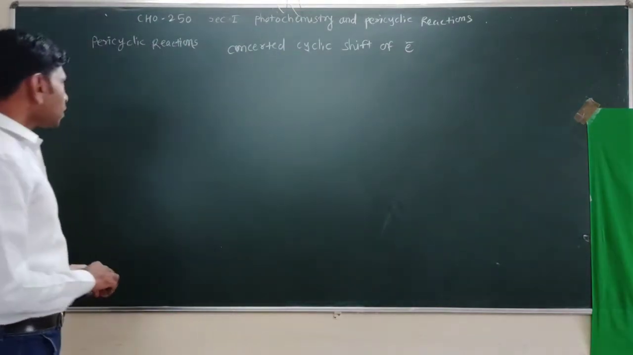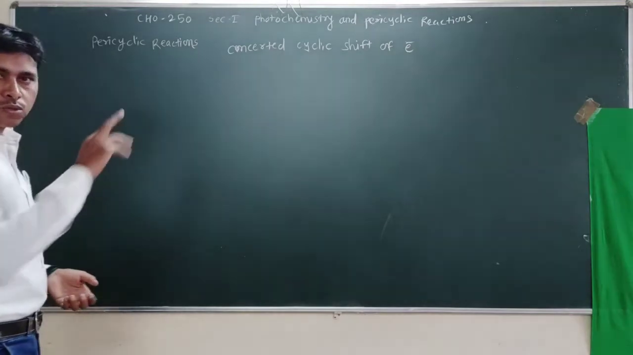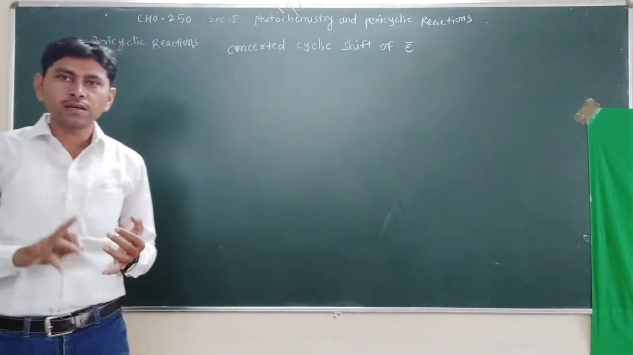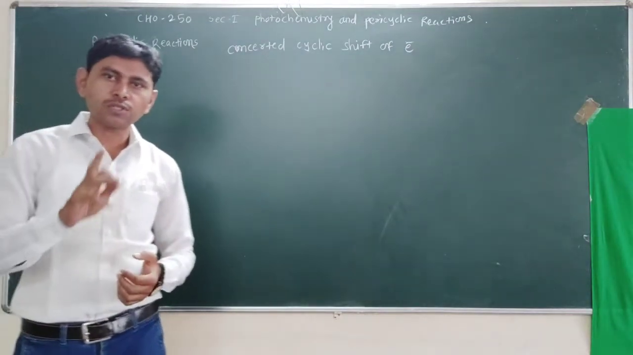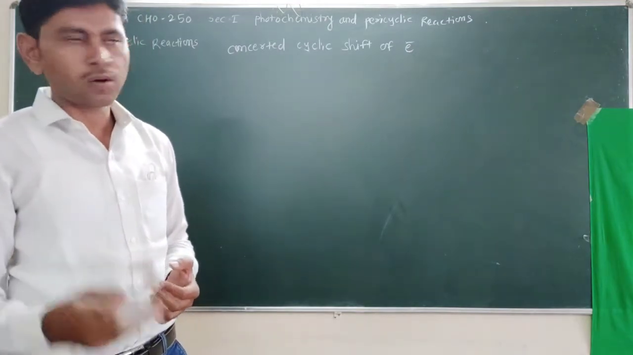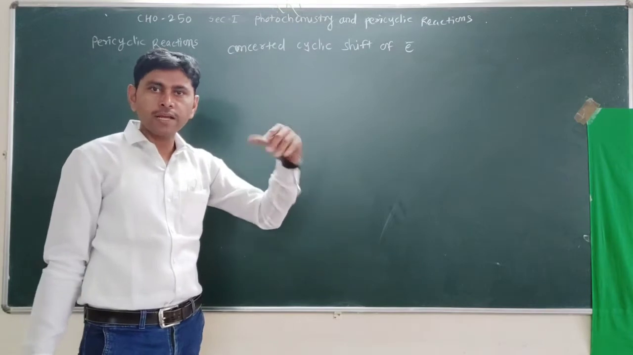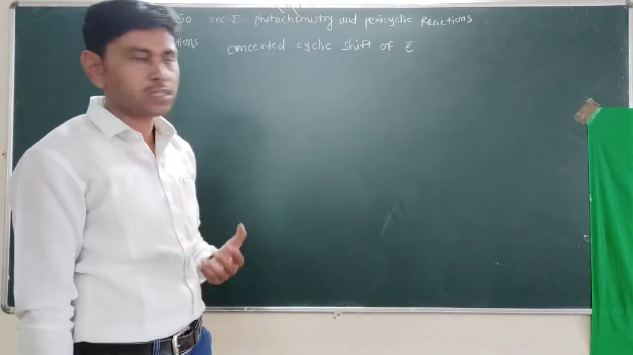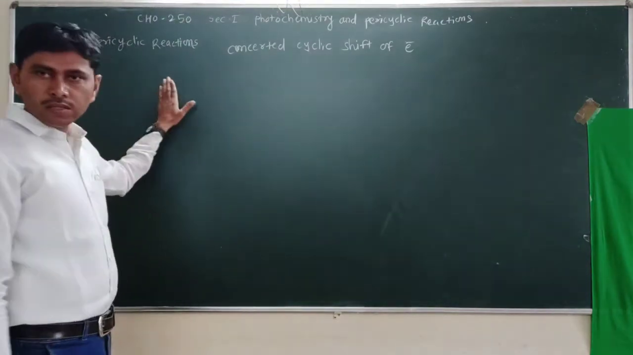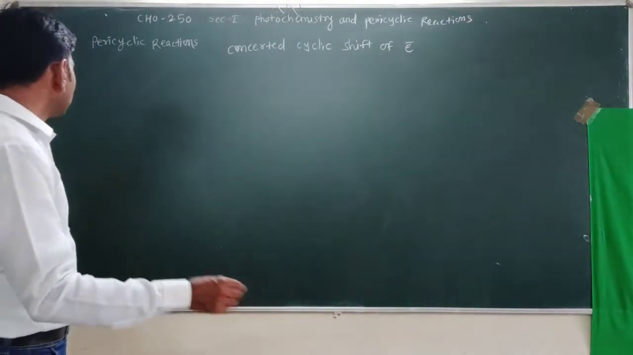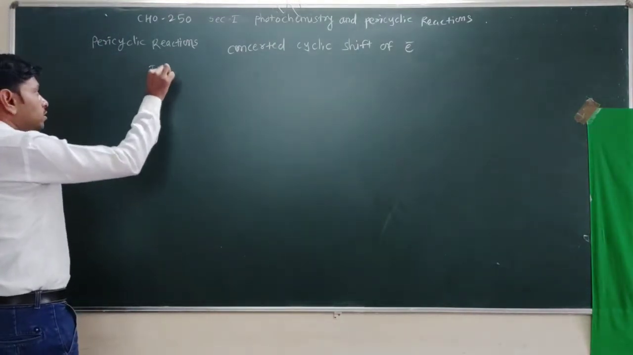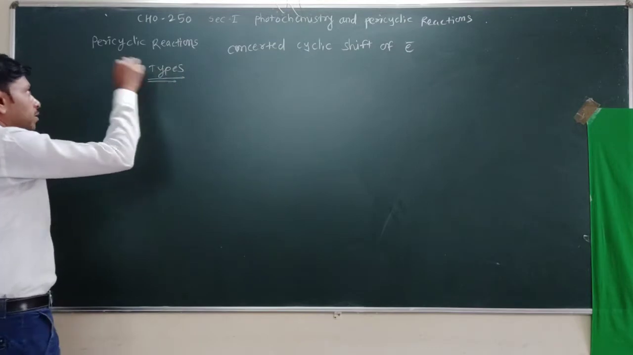So the definition of pericyclic reaction is that pericyclic reactions are reactions which involve a cyclic shift of electrons, and these cyclic shifts are concerted. That means bond breaking and bond making processes take place simultaneously. This is the definition of pericyclic reaction. Now see the types of pericyclic reaction. Which reactions come under pericyclic reactions?